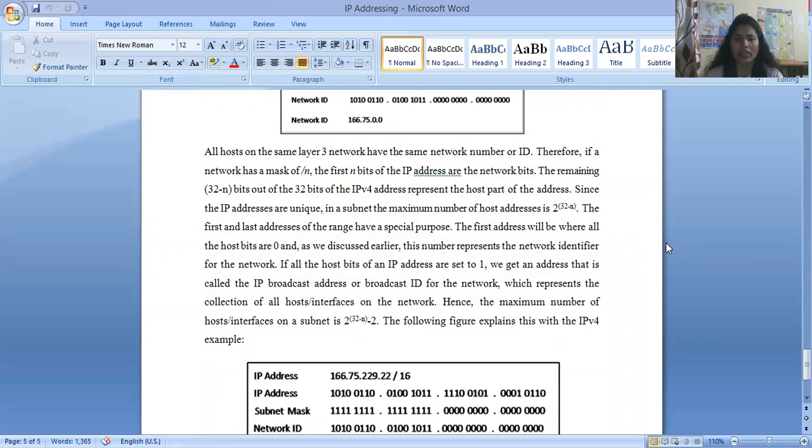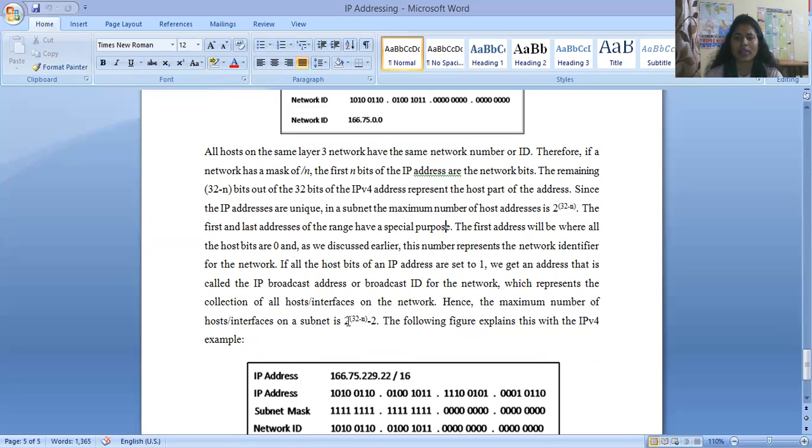Therefore, if the network has a mask of n, the first n bits of the IP address are the network bits. The remaining 32 minus n bits out of the 32 bits of the IPv4 address represent the host part of the address. Since IP addresses are unique in a subnet, the maximum number of host addresses is 2 to the power 32 minus n. The first and last addresses of the range have a special purpose.